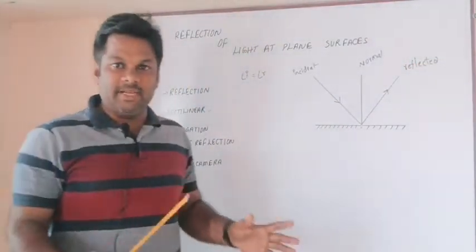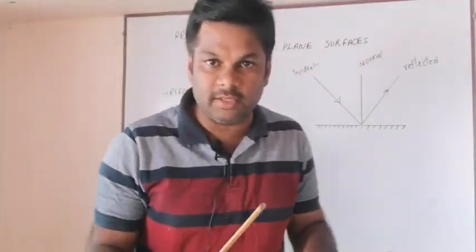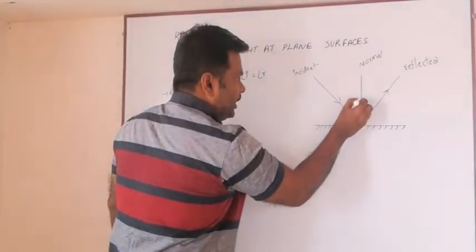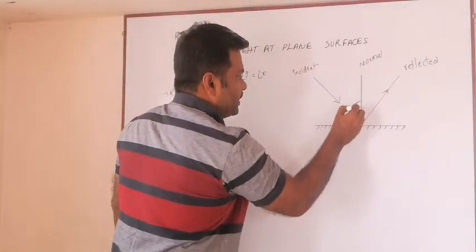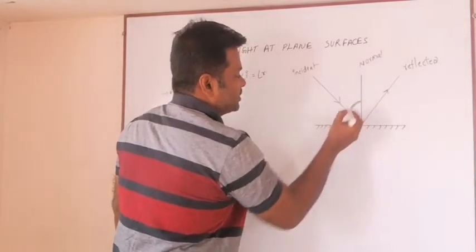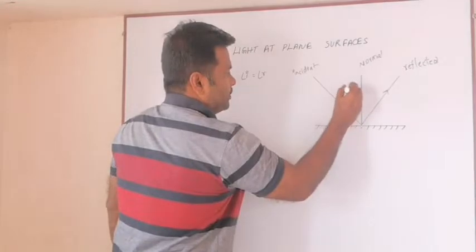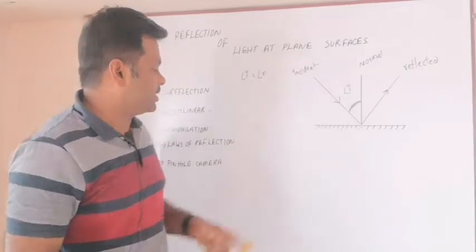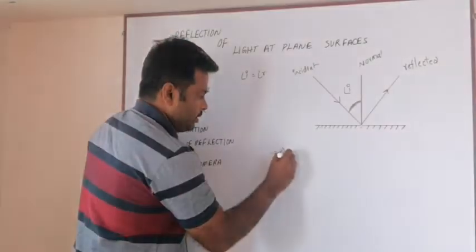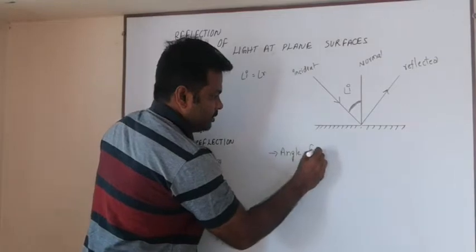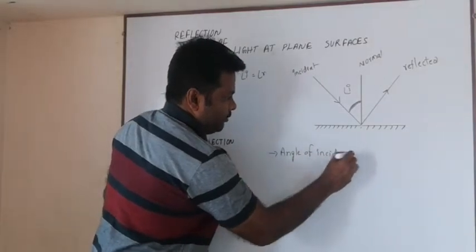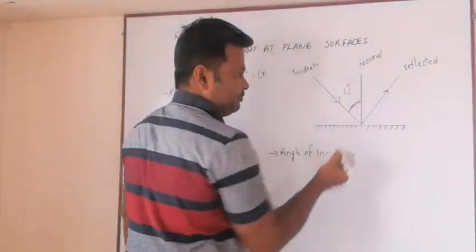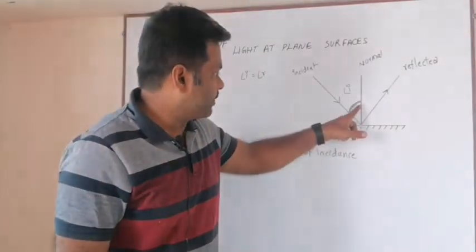Take a protractor and measure the angles. The angle between the normal and the incident ray, if you measure this, is equal to i. The angle between the normal and the incident ray is called the angle of incidence.